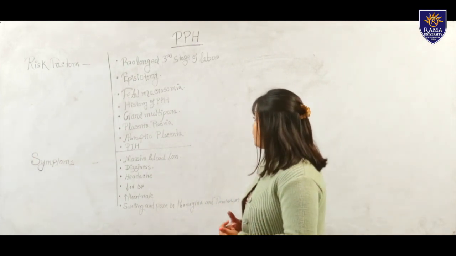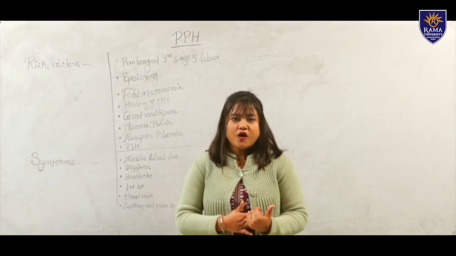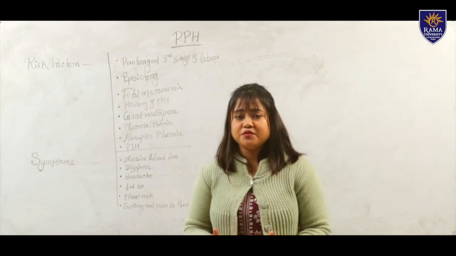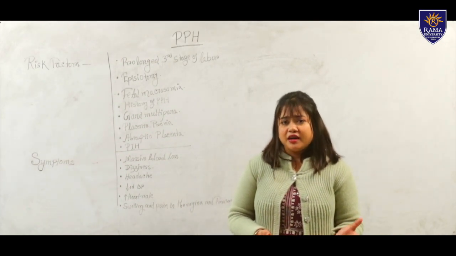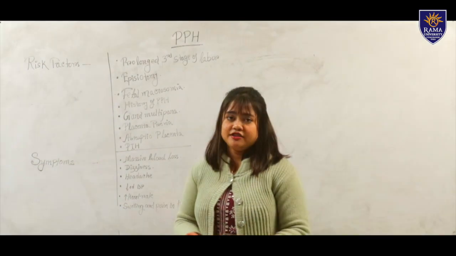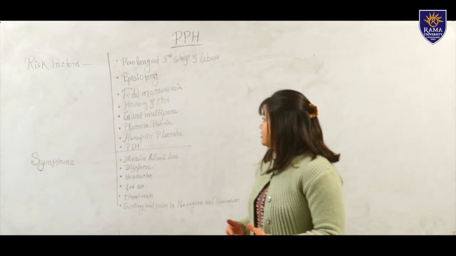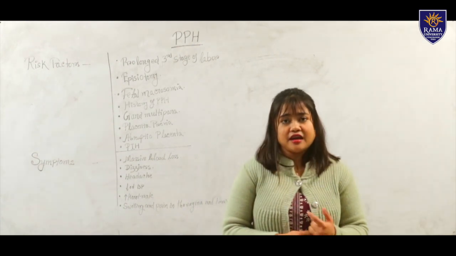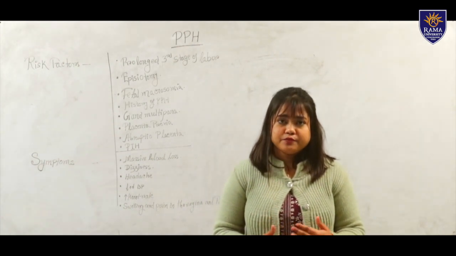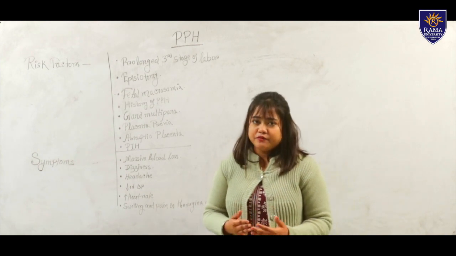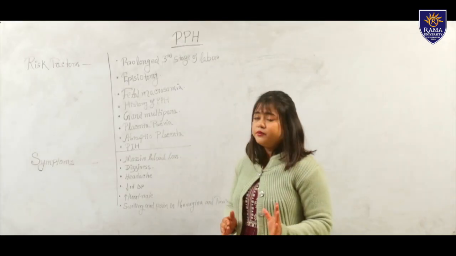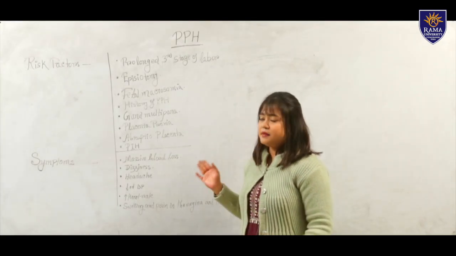Next is history of PPH. If there is already a history of previous postpartum hemorrhage, the mother has a high chance of PPH. Next one is grand multipara. Grand multipara means the woman has already had more than 5 births, whether live birth or stillbirth, no issue. If the mother has had more than 5 births, that is known as grand multipara.